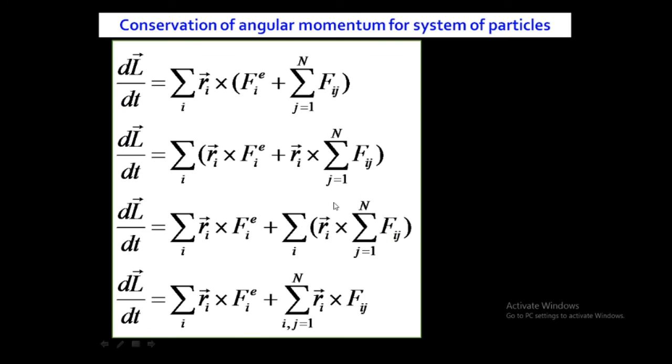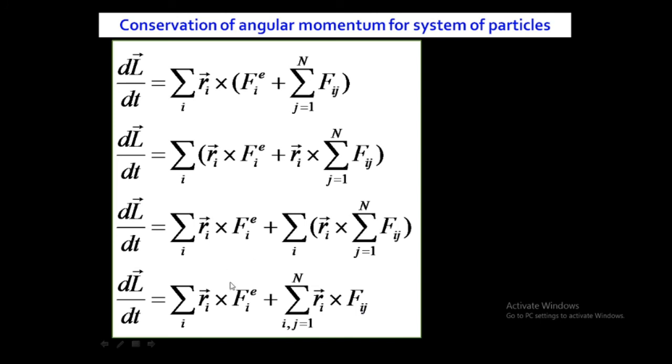After combining these two summations, we'll get summation over i, j equal to 1 to n, and we are left with the vectors Ri cross Fij. So the first term is as it is, and on solving the second term we are combining both the summations, because both the values of i and j go from 1 to n, and inside that summation is Ri cross Fij.